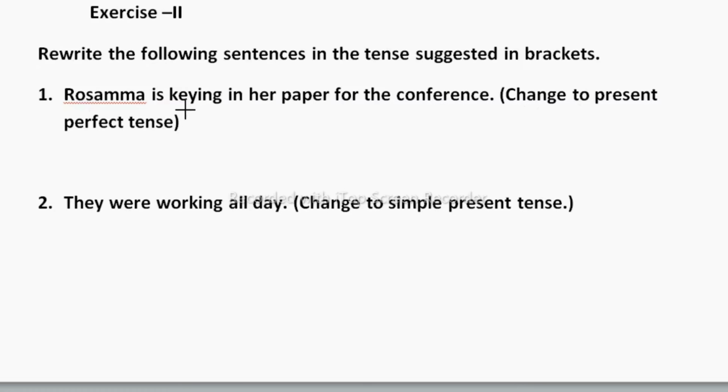Rosamma is skiing in her paper for the conference. You can see this sentence is in present continuous because is plus ing is there. So what is the structure of the present perfect tense? Subject plus have or has. If your subject is plural, you need to take have. If your subject is singular, then has, plus v3.